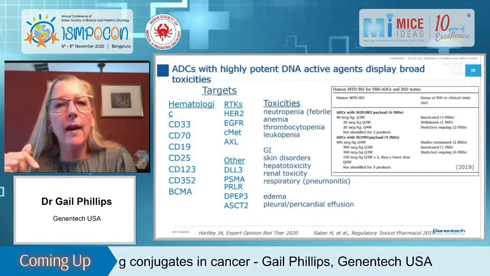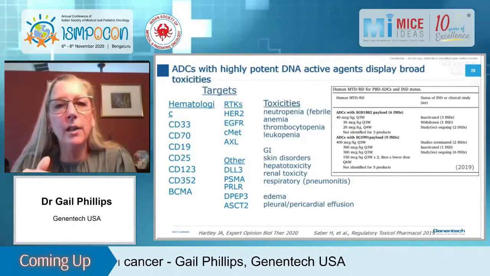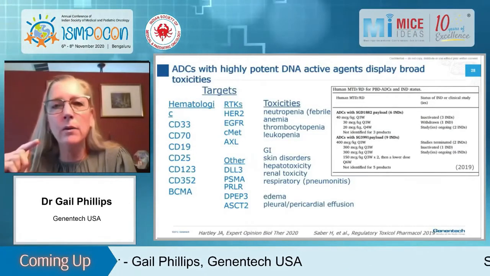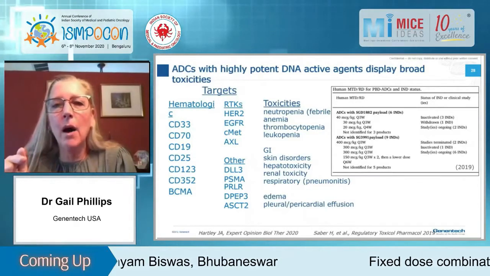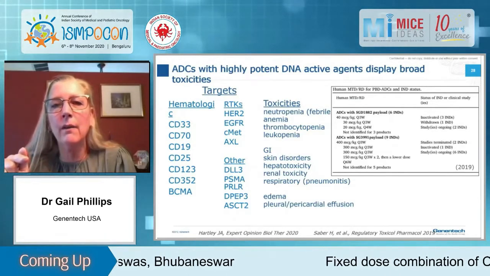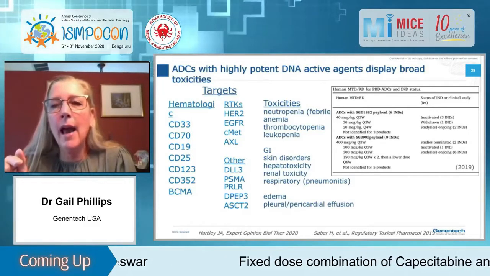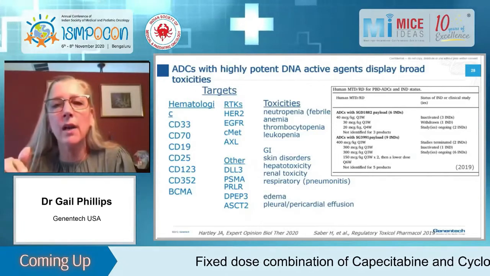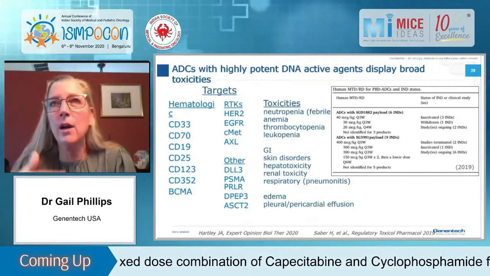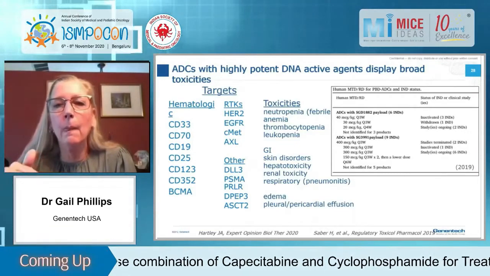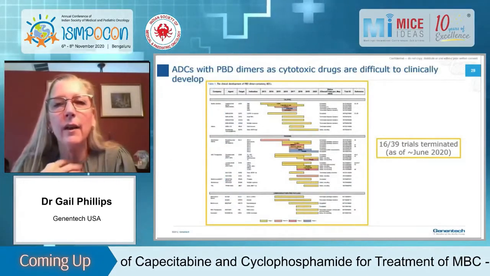And these PBD dimers have been tested on a number of different targets. The targets are shown here, both hematologic and RTKs, as well as other. These are super potent payloads. They have a lot of different toxicities, which are listed here. And if you look in the box here, you can see that the MTD is actually in the microgram per kilogram amount. So this indicates how unbelievably potent they are. And the bottom line here is that most of the ADCs with PBD dimers that have gone into the clinic have been terminated because they get toxicity without achieving any kind of efficacy. There are still some being studied, so stay tuned, but no successes thus far. Go on to the next slide.